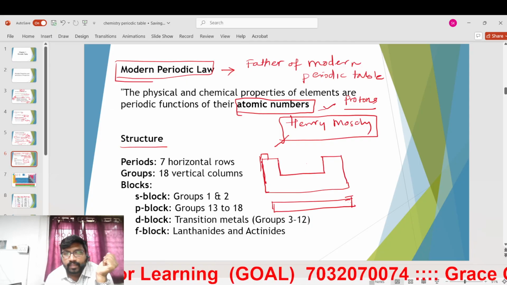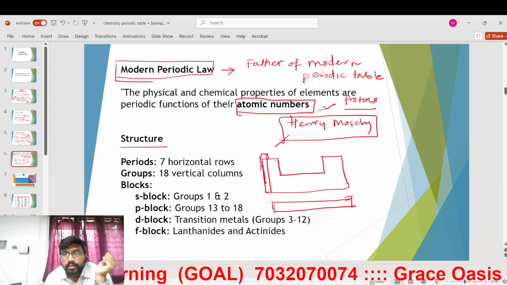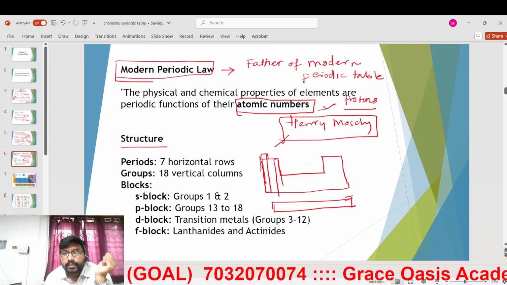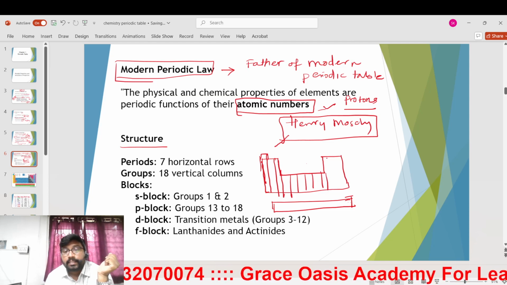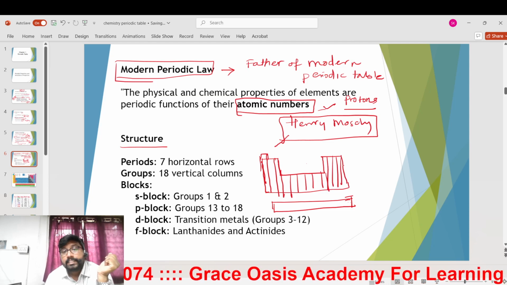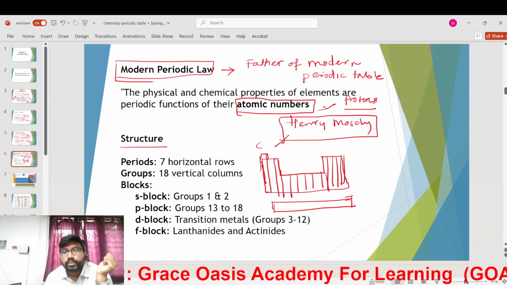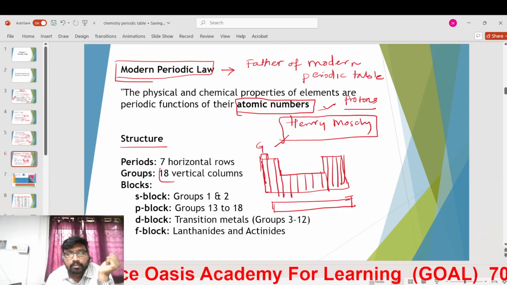He took 18 groups: 1, 2, 3, 4, 5, 6, 7, 8, 9, up to 13, 14, 15, 16, 17, 18. These are the 18 groups, all vertical columns.